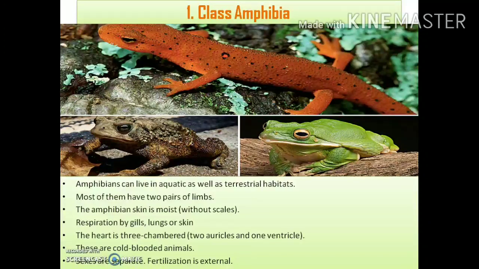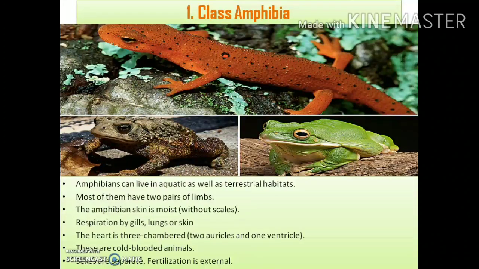So two pairs of limbs means four limbs, right? Out of this, the anterior two limbs, this one and this one, are termed the forelimbs, that is the anterior limbs.